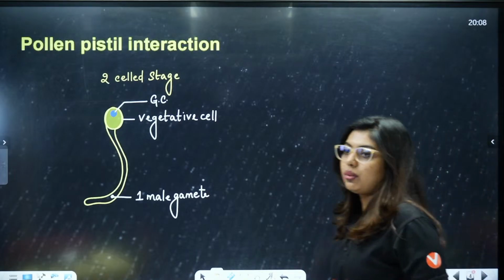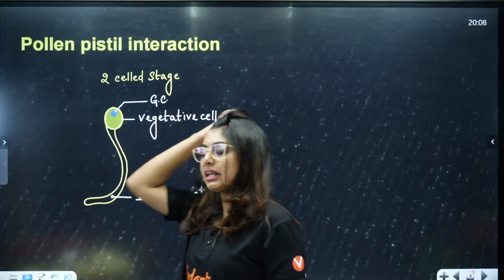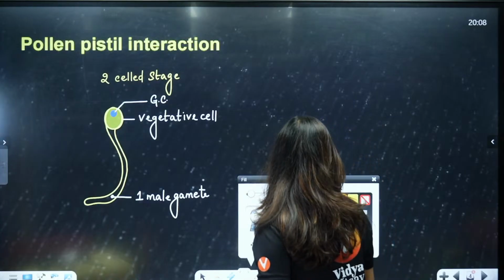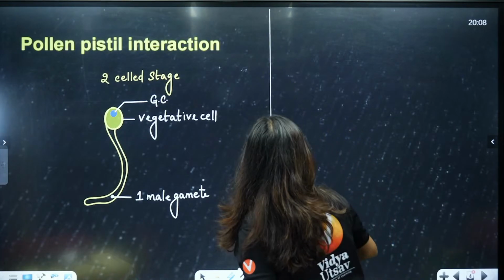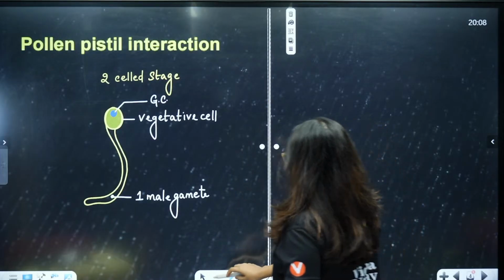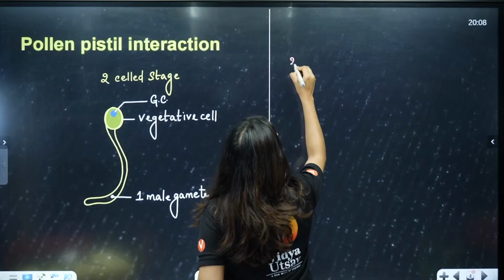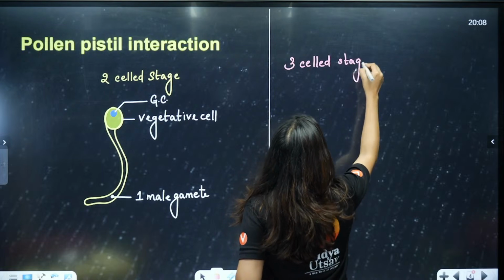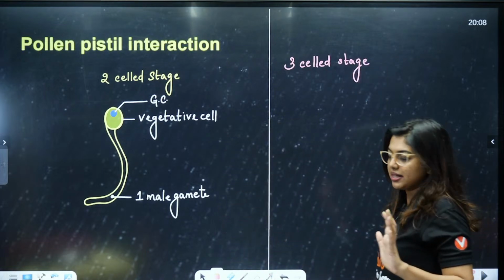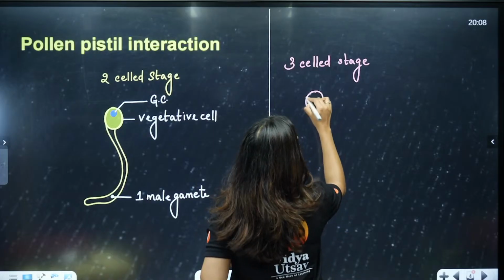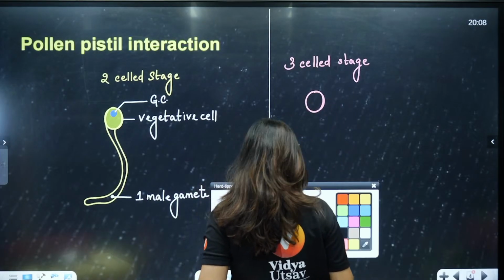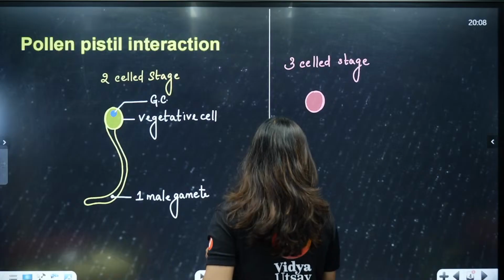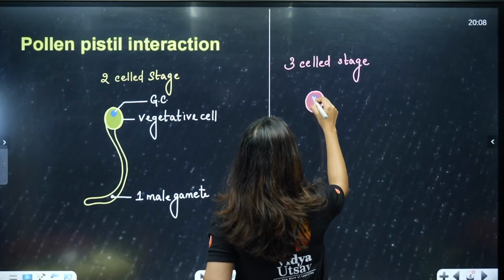Okay. So, here what is happening, students, is that one male gamete is going to fuse with the egg. Now, look here, what is the situation here? What about a 3-celled stage? Initially, there is an entire vegetative cell, and inside the vegetative cell there is going to be one generative cell. This is the scenario here.